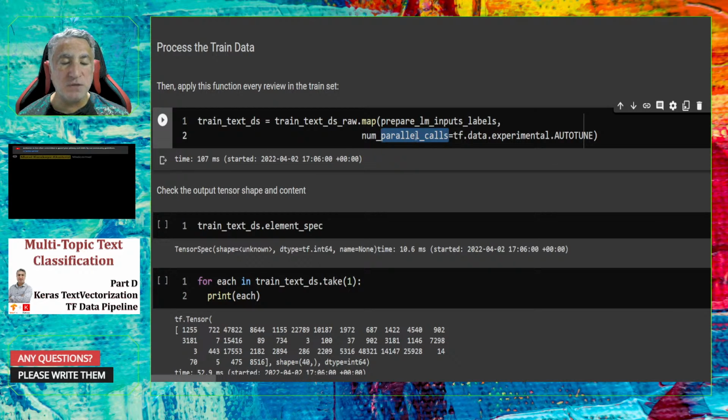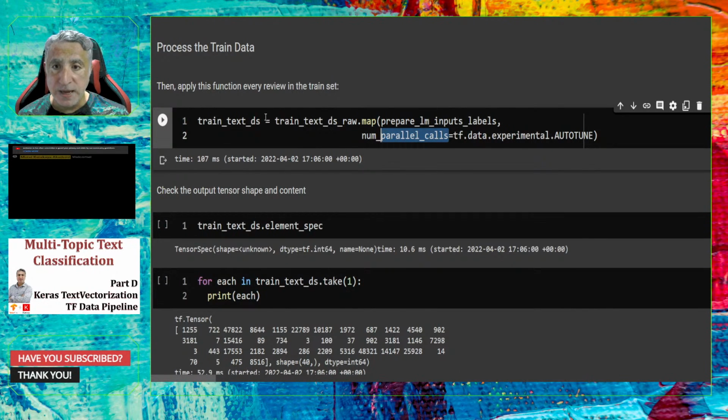That's very important because otherwise it will take a lot of time to apply this function on every element of the train raw dataset. If you use Python code for that, it would take more time. But if you use the TensorFlow Data API, as I did here, it will save you a lot of pre-processing or processing time.